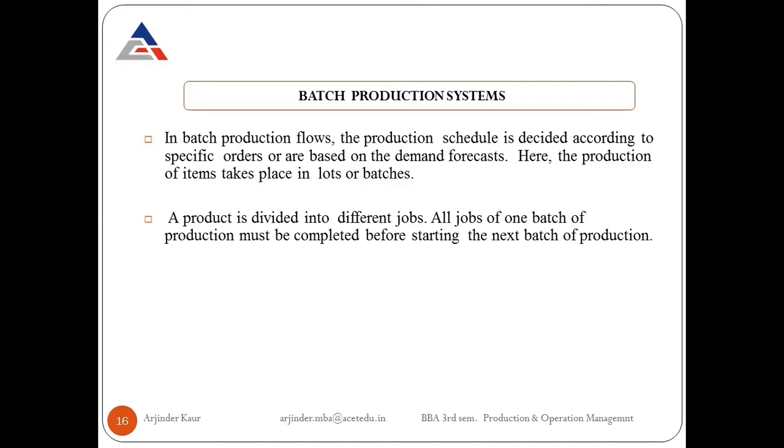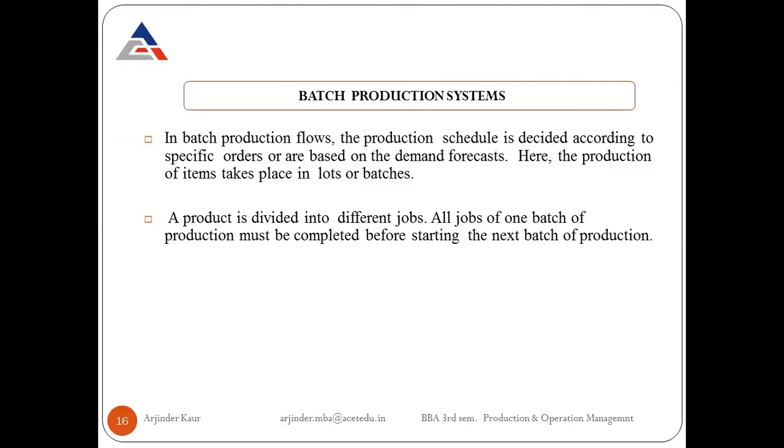So what will happen for producing biscuits? First of all, we need to make a dough. Then we'll cut biscuit shapes out of that. Then we'll bake. So these are different processes. For the whole batch we are producing, first of all, the dough will be made for that batch. Then it will be cut into shapes. And then the whole batch will go to the next step of baking. Then it will be packed all together in one go.